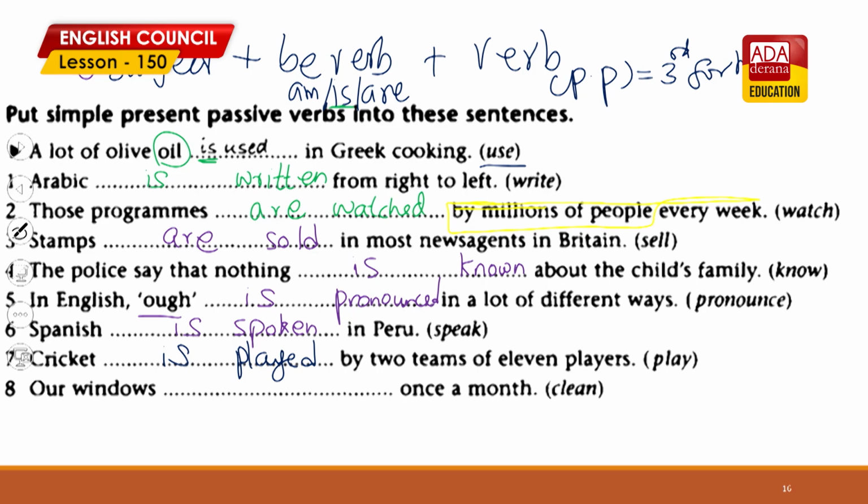Our windows blank once a month. Clean, what is the past participle? Cleaned. Our windows is or are? Our windows, here it's a plural. Windows are cleaned once a month. So, you see, I told you, the verb past participle will always be the same in passive construction.